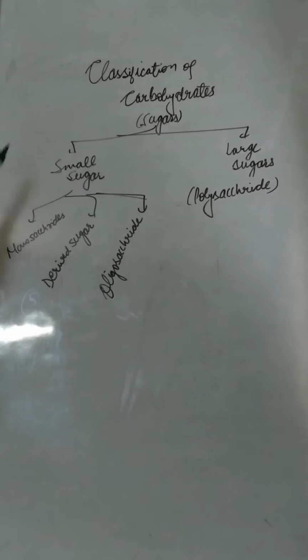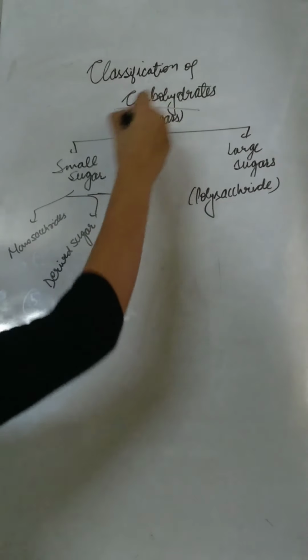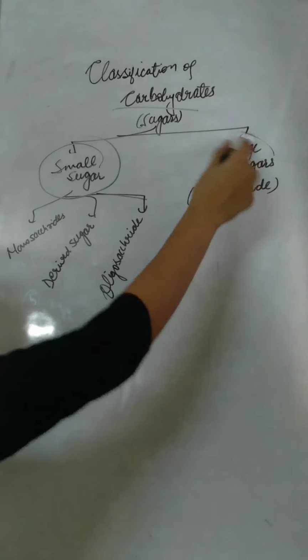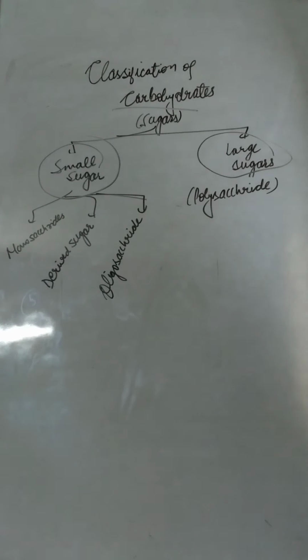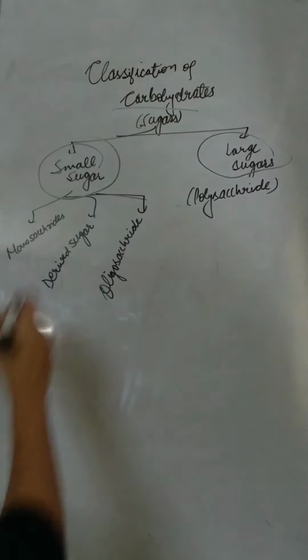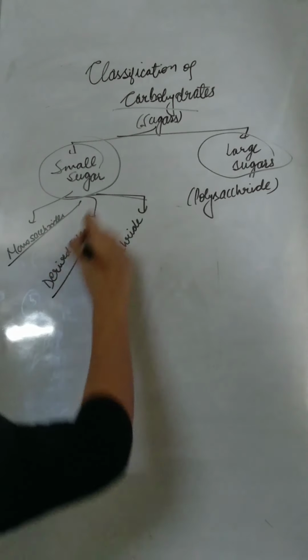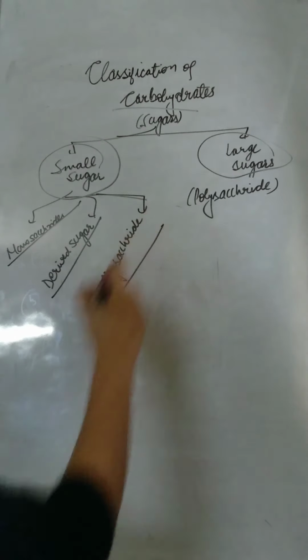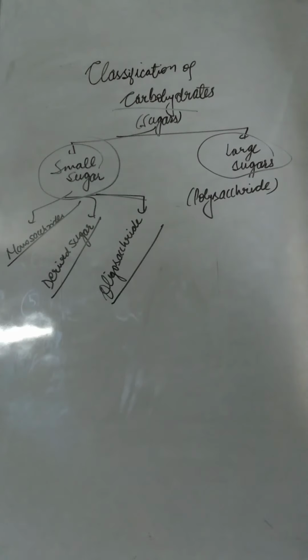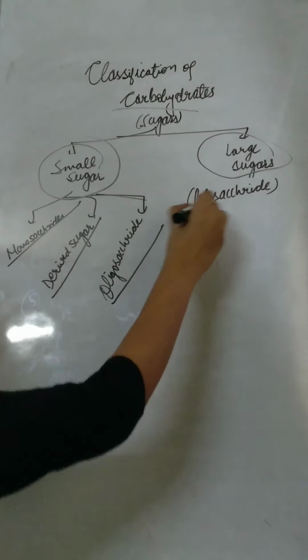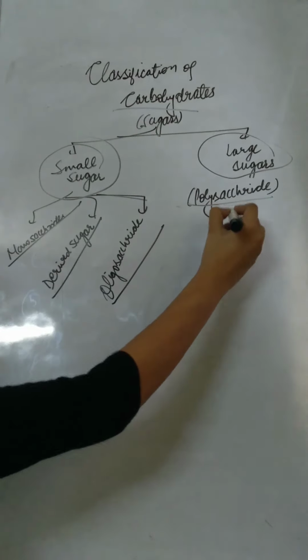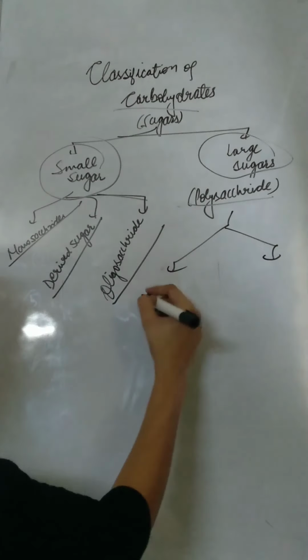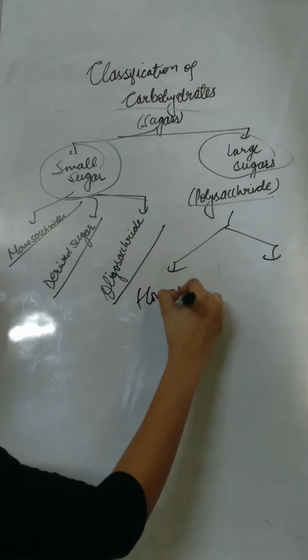Let's see the classification of carbohydrates. They are classified as small sugars and large sugars. Small sugars are further classified as monosaccharides, derived sugars and oligosaccharides. Large sugars are also known as polysaccharides. They are classified as homopolysaccharides and heteropolysaccharides.